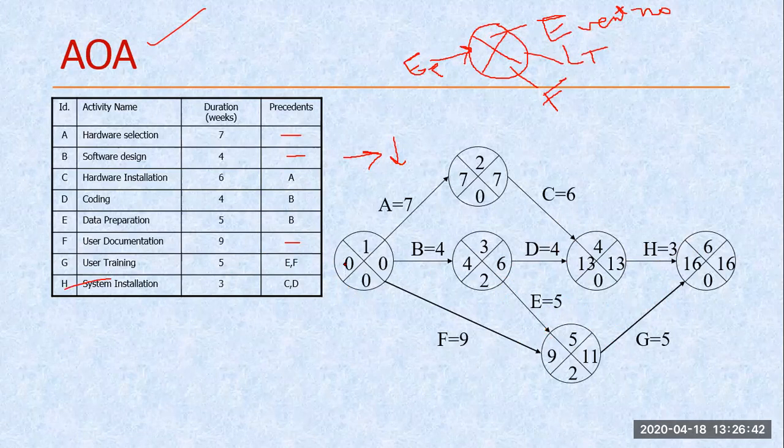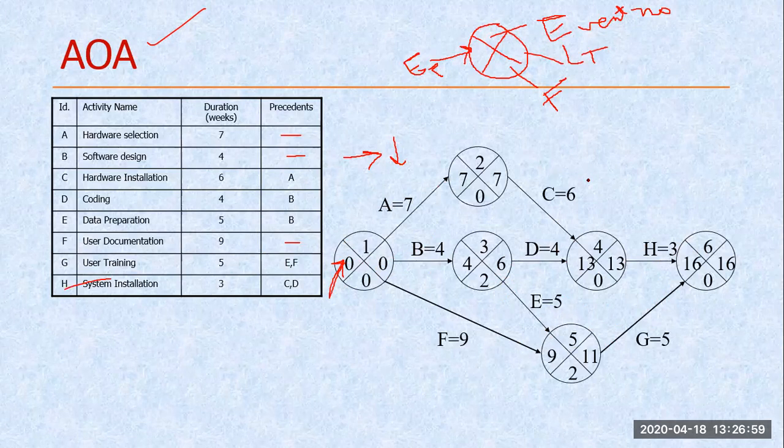Now how are we calculating? This 0 is assumed. Why is this assumed? This is my initial task, and that's why we are assuming 0 here. 0 days, or you can say 0 plus 7, this becomes 7. Similarly, this 0 plus this 4 becomes 4. 0 plus 9, this becomes 9.